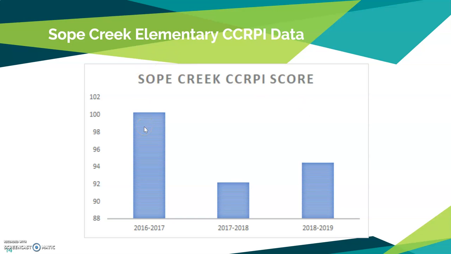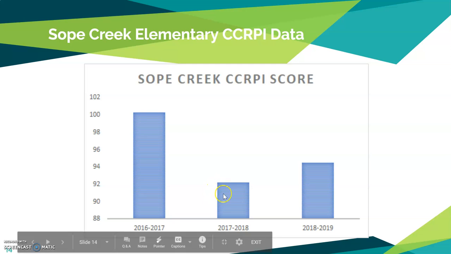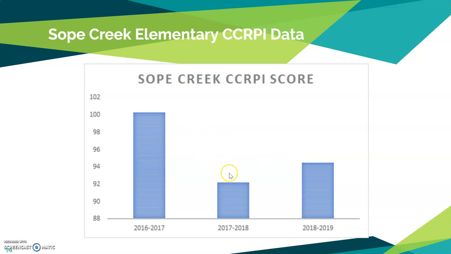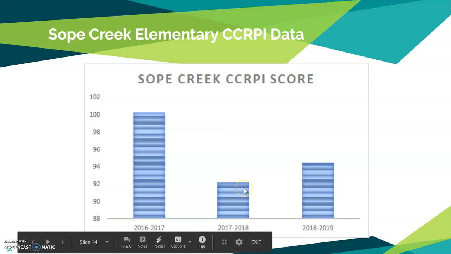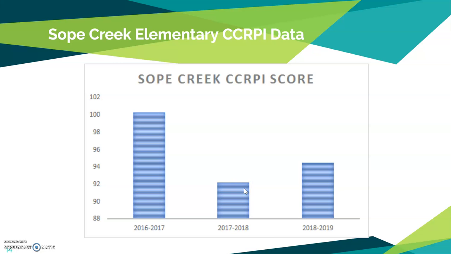So 2016 to 2017, that score was actually 100.3. We took a little bit of a drop in 2017 to 2018, and that's at 92%, and then went back up. So Soap Creek scores were fairly consistent with Cobb County's, in that we took a dip in 2017 to 2018, but then had a slight increase the following year.